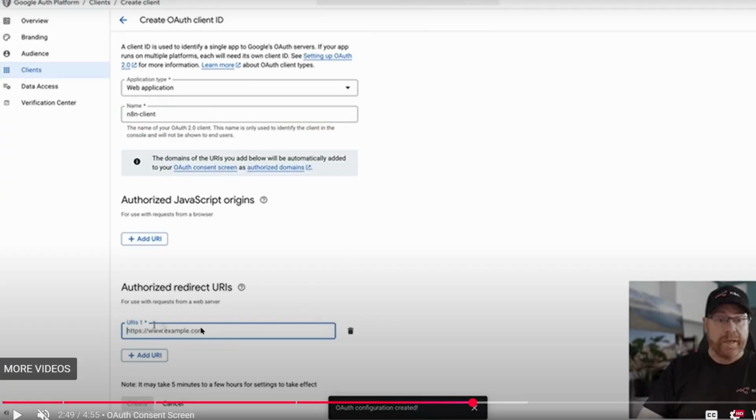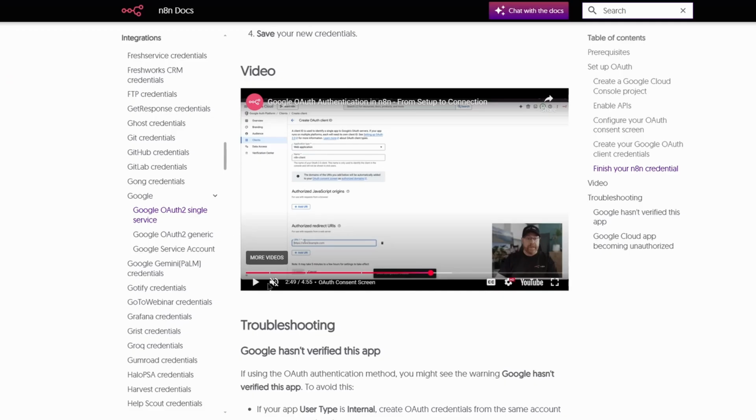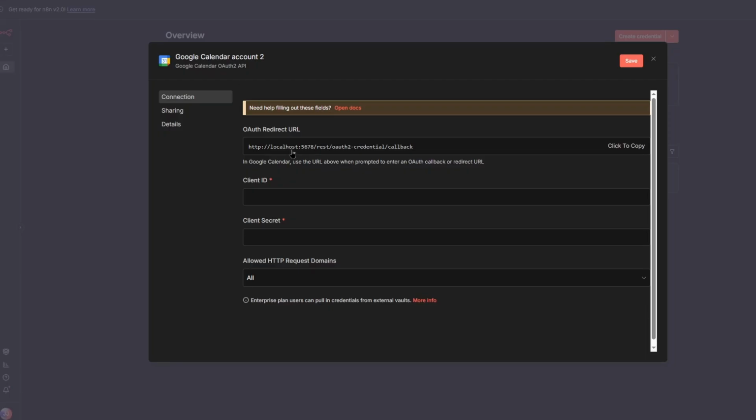So there is a redirect URL that you're going to need to enter into Google, right? And the redirect URL is this URL right here that they give you. Now notice that the URL is using the default port, which is 5678. Now the thing is, you cannot change this URL, you cannot modify it or anything. Now this is an issue, right?